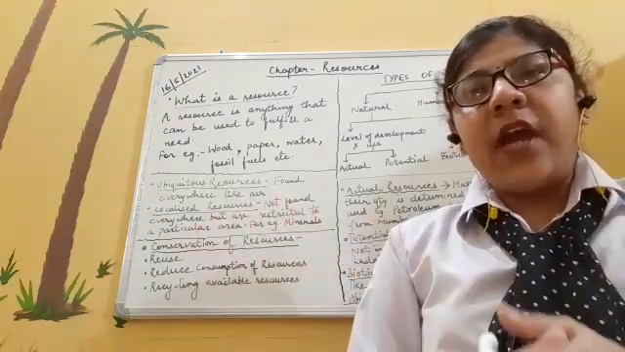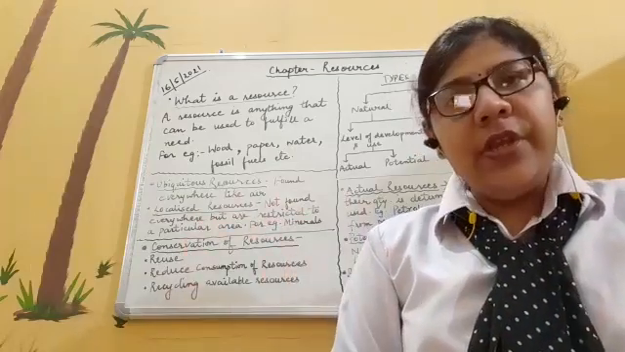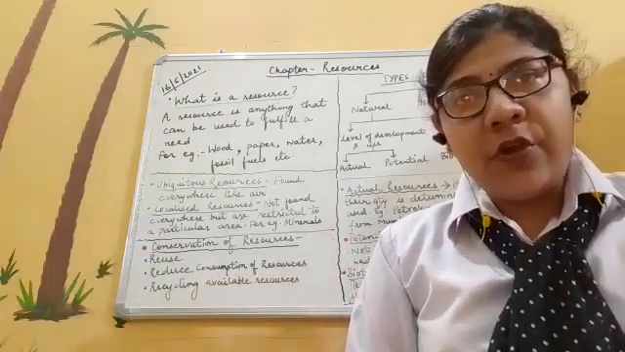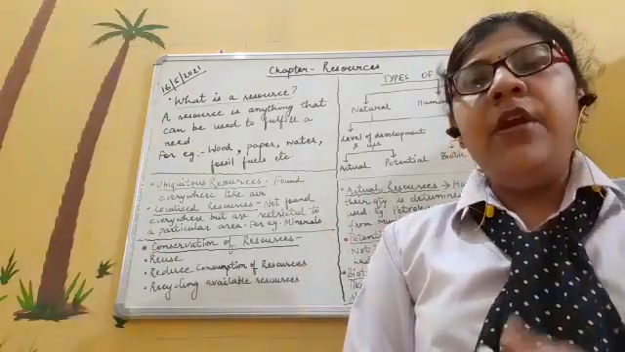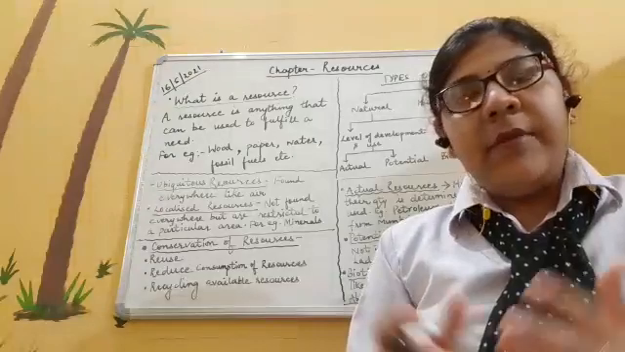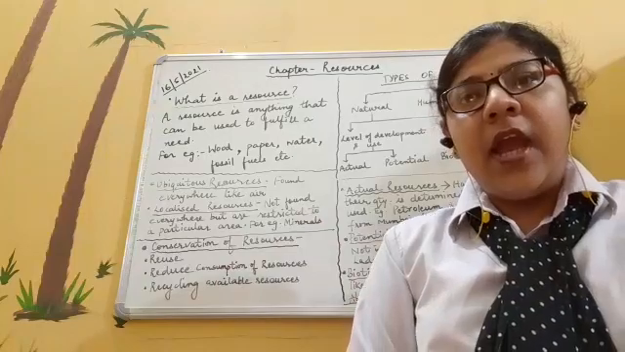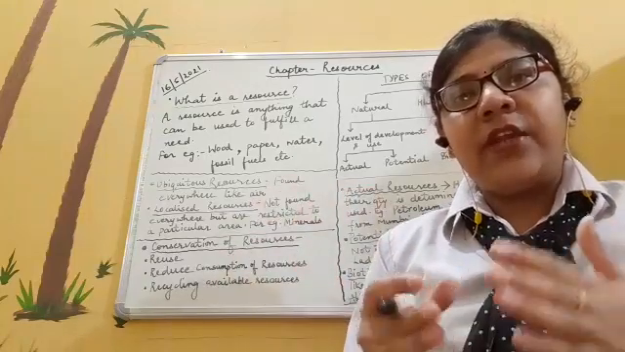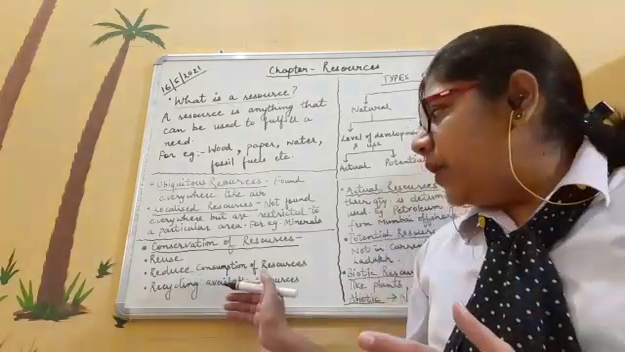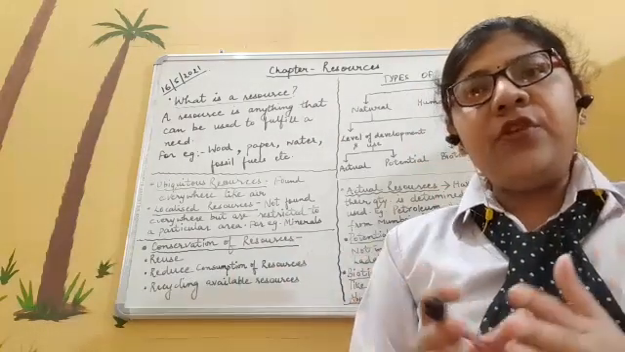Reuse means we should try to reuse the resources again and again, if possible. Next, reduce. We should try to reduce the consumption of the resources. We have to use them in a limited way. We should not think that there are so many resources available, because it takes millions of years to form resources like fossil fuels. If they are continuously used at a very big rate, one day these resources will be finished off. So we need to reduce their consumption and limit our use.